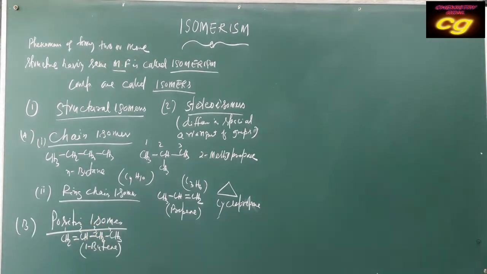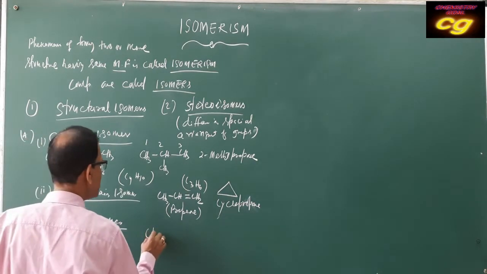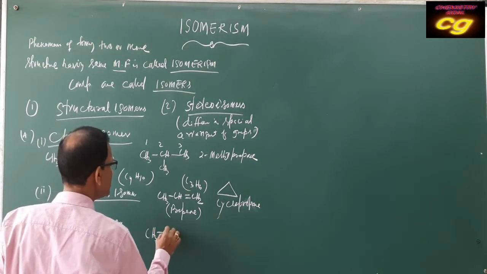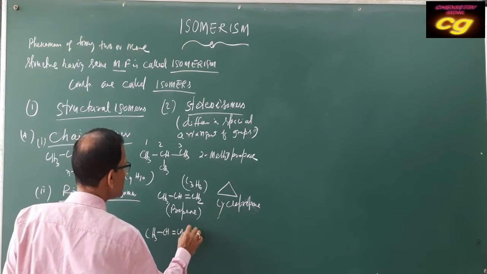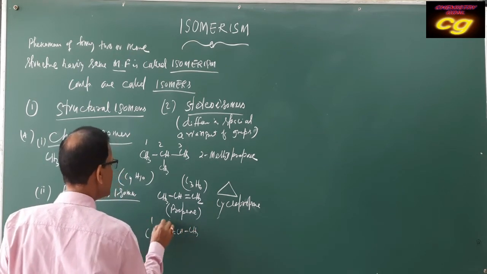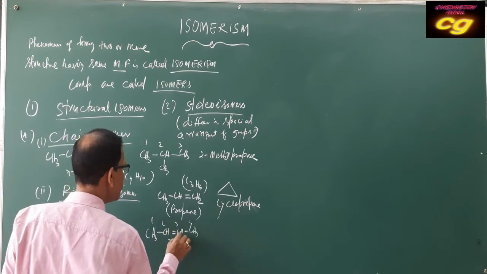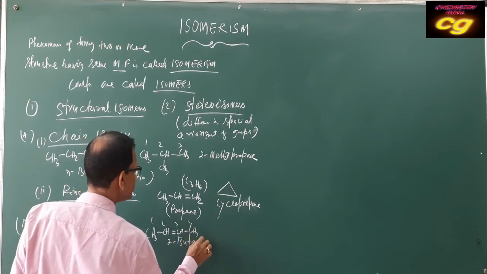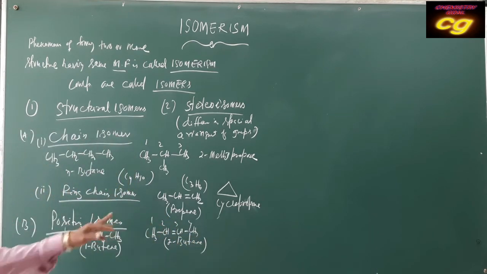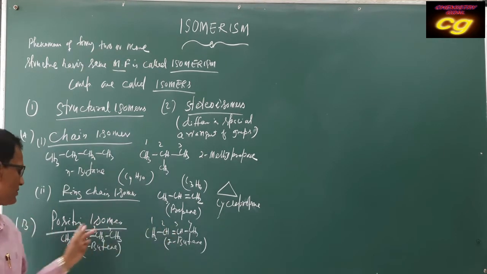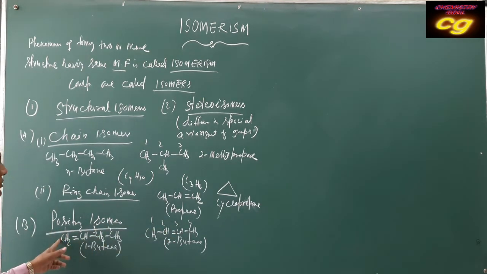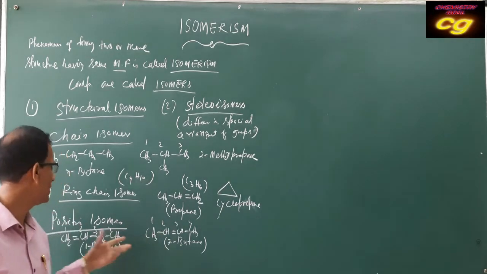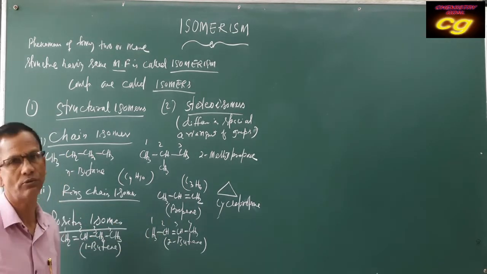It can also be written as CH3, CH, double bond, CH, CH3. That is 2-butene. So 1-butene and 2-butene differ in what? The position of the same functional group. One has position 1, the other position 2. That's why they are called position isomers.